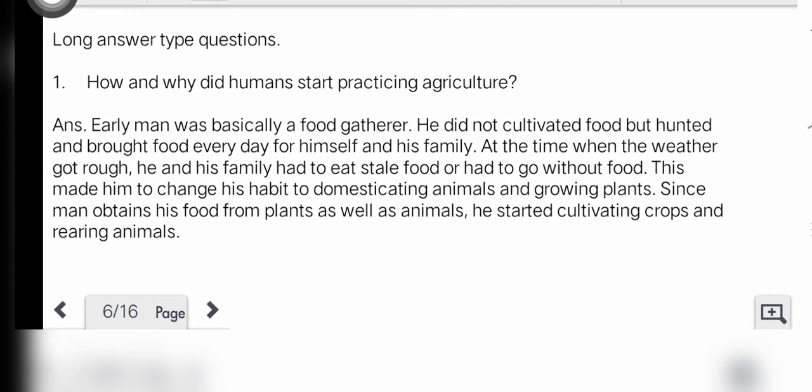Now the long answer type questions. The first question is, how and why did humans start practicing agriculture? Answer: early man was basically a food gatherer. He did not cultivate food but hunted and brought food every day for himself and his family. When the weather got rough, he and his family had to eat stale food or go without food. This made him change his habit to domesticating animals and growing plants. Since man obtains his food from plants as well as animals, he started cultivating crops and rearing animals.